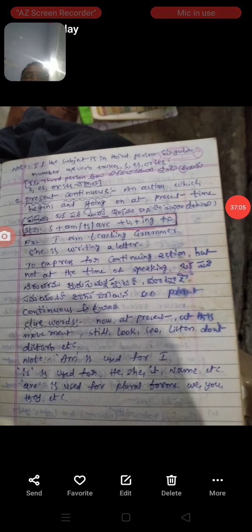And what is the remaining part? Tenses. Now we are discussing the tenses. Tense means time, the time of action. Tense is a form of a verb which tells the time of action or state of completeness.